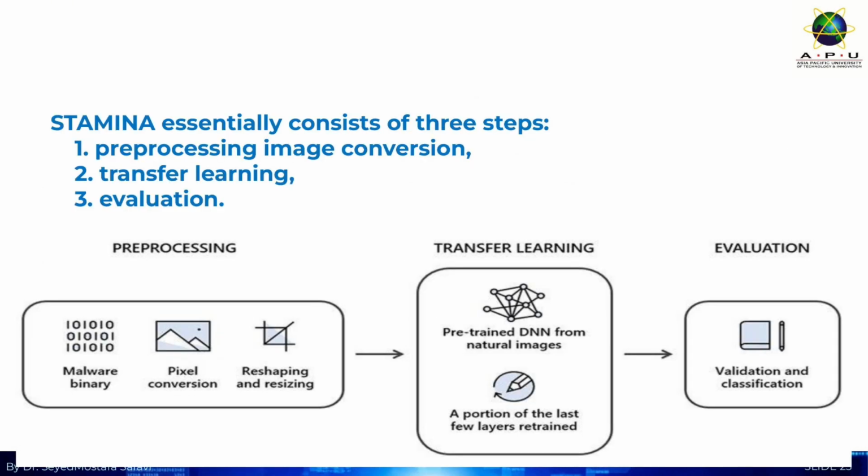The Stamina process is straightforward and has 3 main steps. 1. Pre-processing image conversion, where the raw binary becomes a 2D image. 2. Transfer learning, where a pre-trained image model is adapted to the malware classification task. 3. Evaluation, where the system's performance is tested. We're going to dive into each of these steps now to see the details.